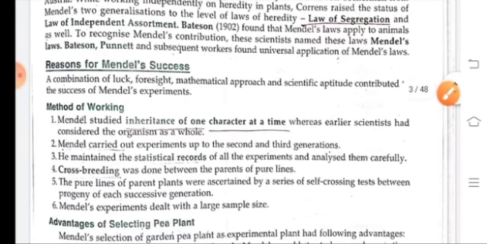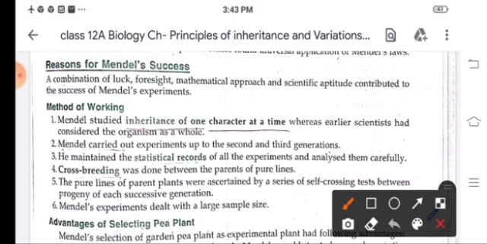So, what was the reason behind Mendel's success? It was the combination of luck, foresight, mathematical approach, and scientific aptitude which contributed to the success of Mendel's experiment. His method of working was also different. He studied inheritance of one character at a time, whereas other scientists had considered the organism as a whole. Mendel carried out the experiments up to the 2nd and 3rd generation.